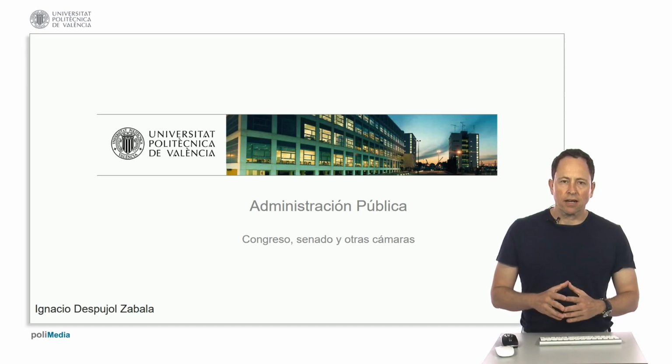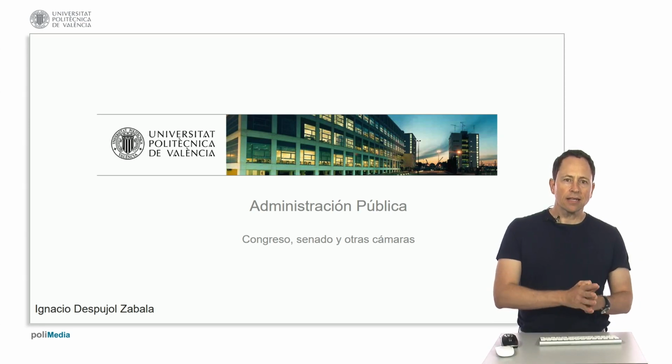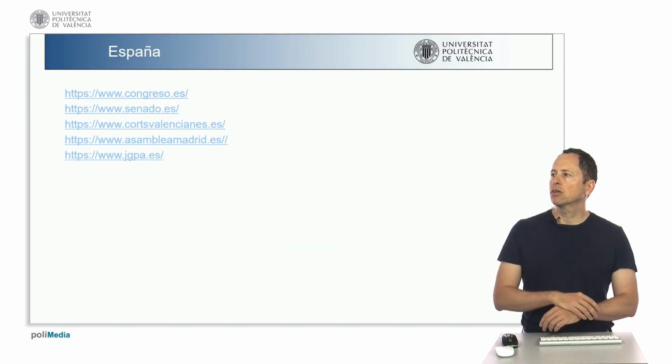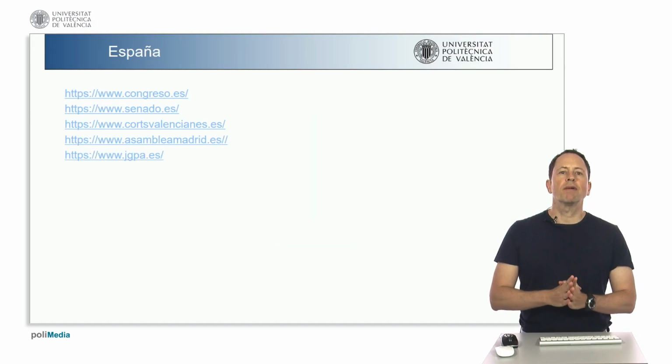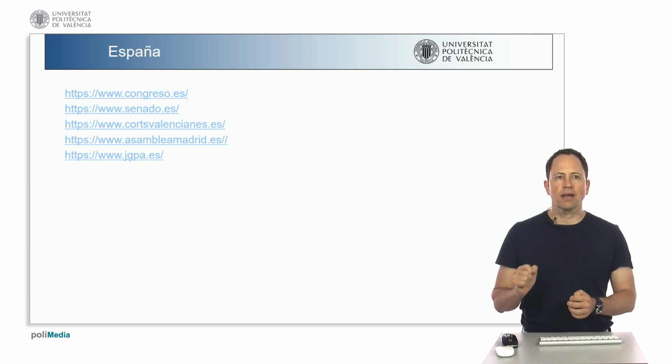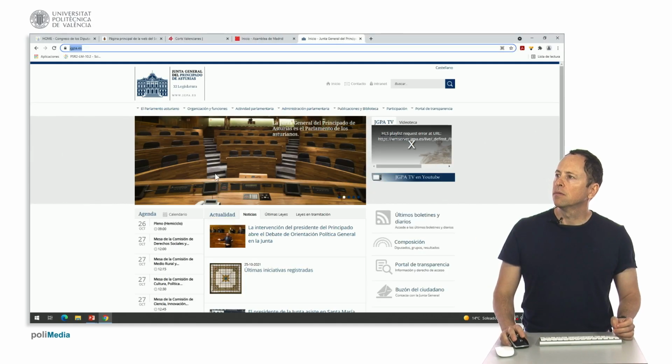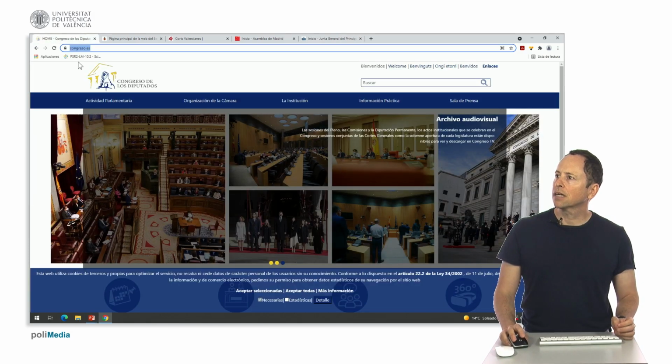Let's discuss some websites of the legislative power in Spain. We'll start with the Congress, then the Senate, and then we'll look at some regional chambers. Some autonomous chambers like the Valencian courts, the Madrid Assembly, or the General Assembly of the Principality of Asturias. All right, for this, the first one is the Congress.